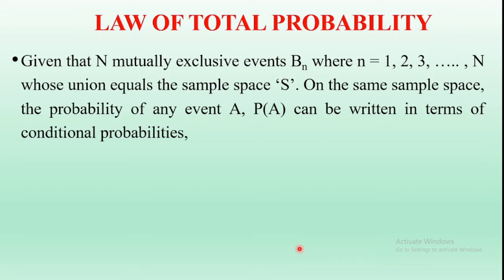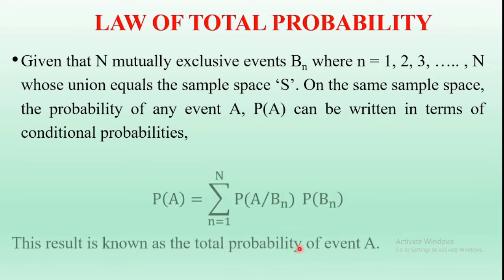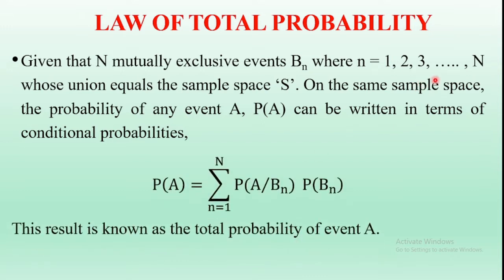In this video, we are going to discuss the concept of total probability. Given N mutually exclusive events Bn, where n is equal to 1, 2, 3 and so on up to capital N, whose union equals the sample space S, the probability of any event A on the sample space S can be written in terms of the conditional probability.